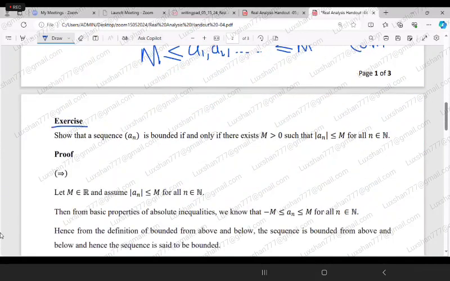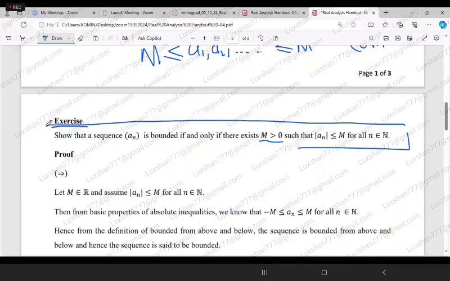All right. So we have an exercise here. It says: show that a sequence An is bounded if and only if there exists capital M greater than 0 such that mod of An is less than or equal to M for all n. This is another definition. You can think of it like a definition or like a theorem.